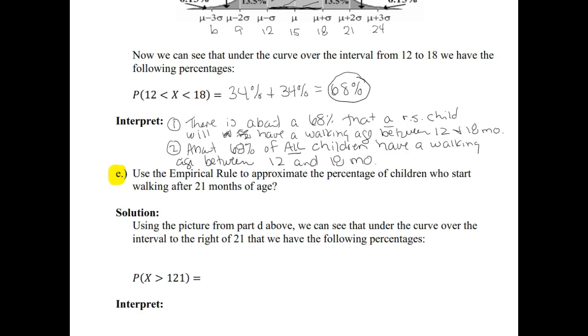All right, so for part A, it says to use the empirical rule to approximate the percentage of children who start walking after 21 months of age.